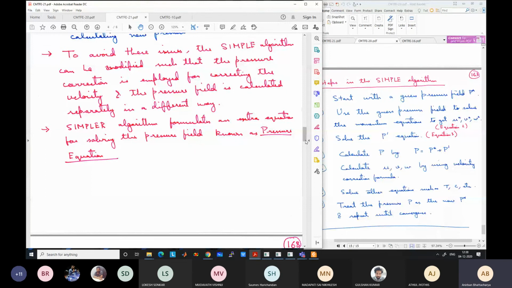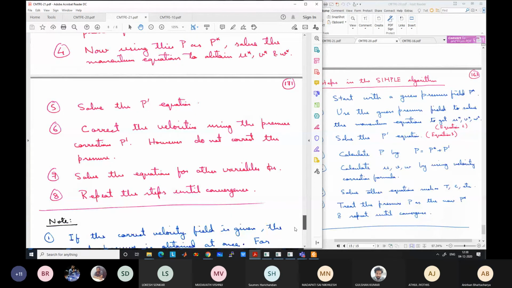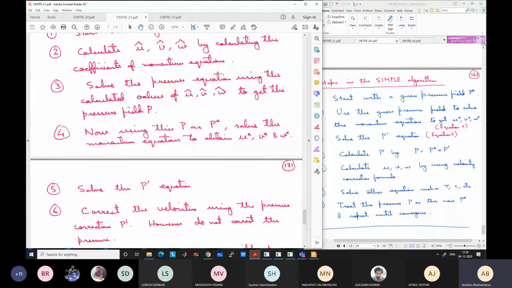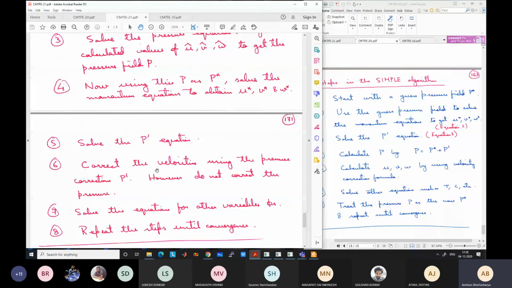We are not getting the pressure just by updating it with the pressure correction. We have already solved for the pressure and got the new pressure field. So the pressure correction is only required for updating the velocity, for the velocity correction. So correct all the velocities using the pressure correction. However, do not correct the pressure. Pressure is already calculated for this iteration. So at this point, one iteration is complete for our SIMPLER algorithm.